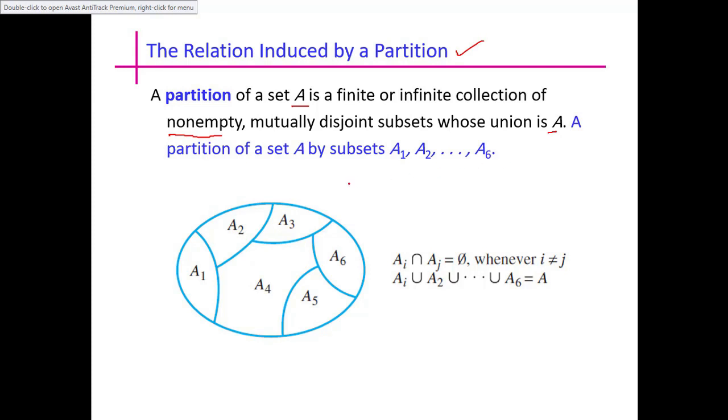So a partition of a set A by subsets A1, A2 up to A6 is shown in this figure. And the definition of a partition is that any two pairs Ai and Aj have empty intersection, and the union of all the sets taken into account gives A.